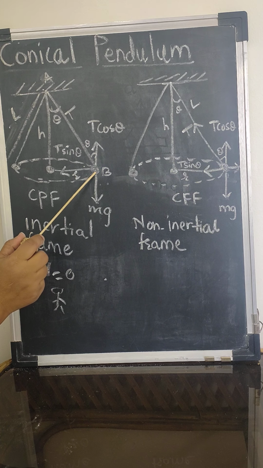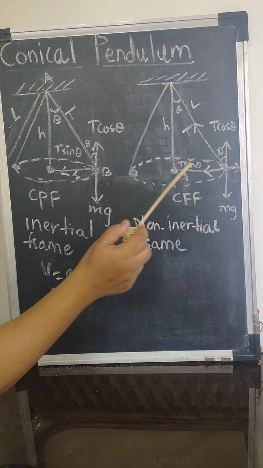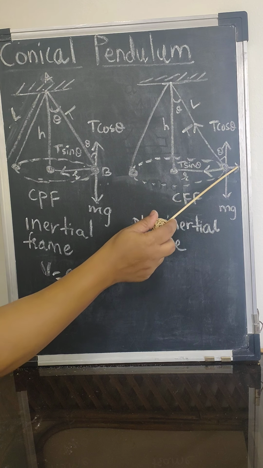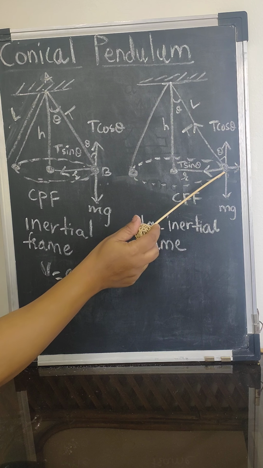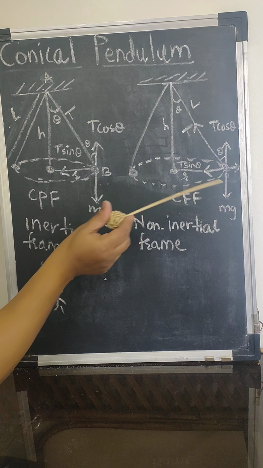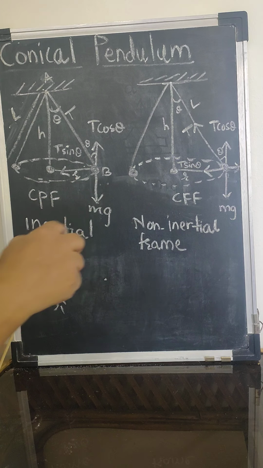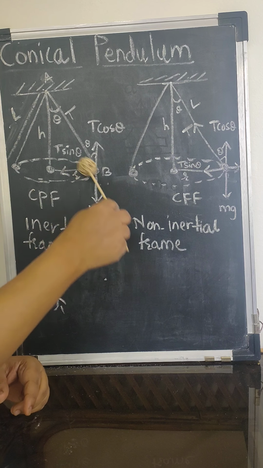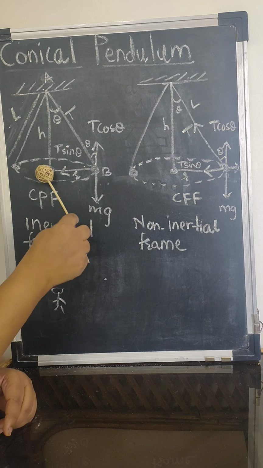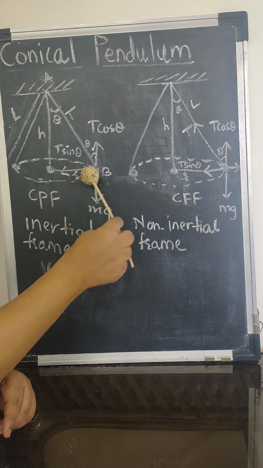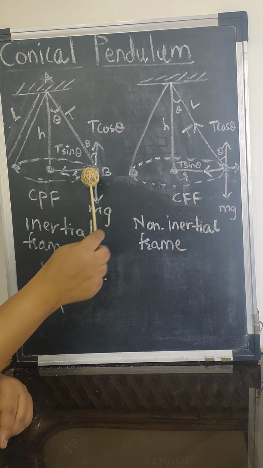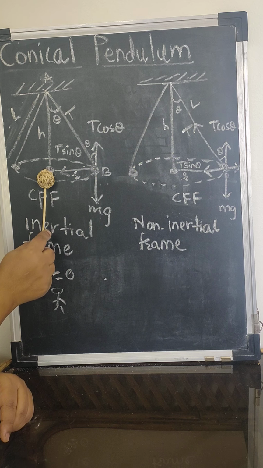The ant is there on the bob, so according to that, here the ant will see that there is one more force which pushes the ant in the opposite direction. Here what we have got, the bob is revolving along the radius in the horizontal towards the center. So this is the motion where the radius vector is going towards the center.